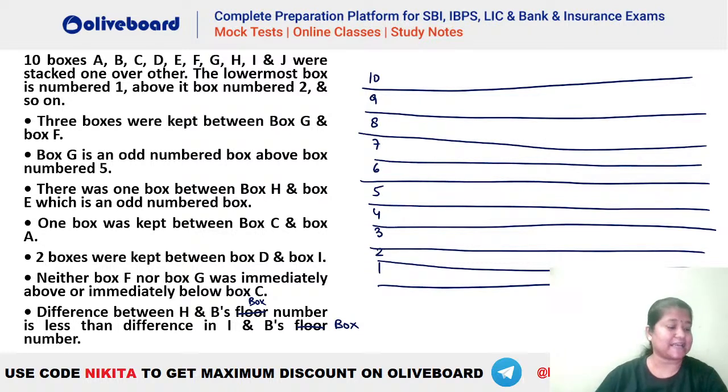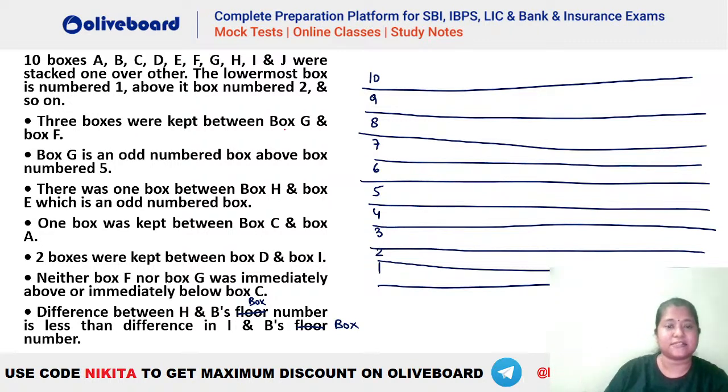Chalo, let's try this, right? Let's see how this particular question is to be done. So this is a stack based arrangement, that is one box kept over another. So let's see what is given here. 10 boxes kept in a stack such that the lowermost is numbered 1 and the topmost is numbered 10.